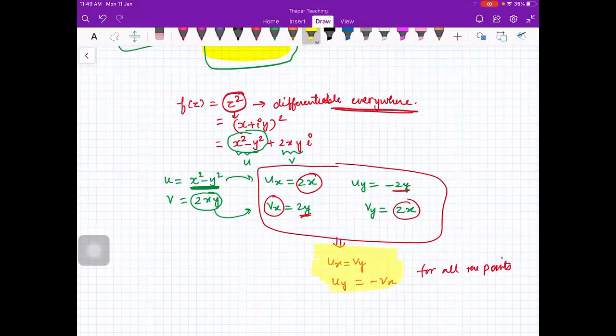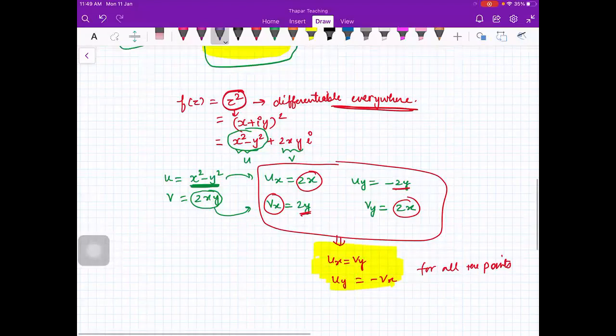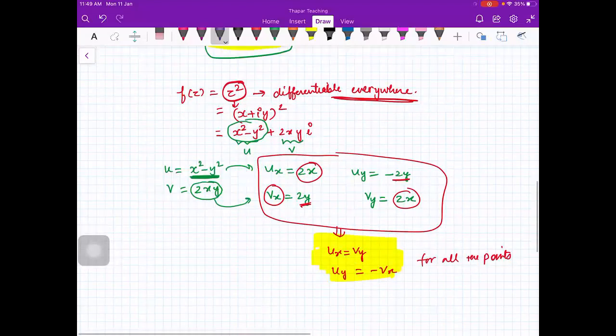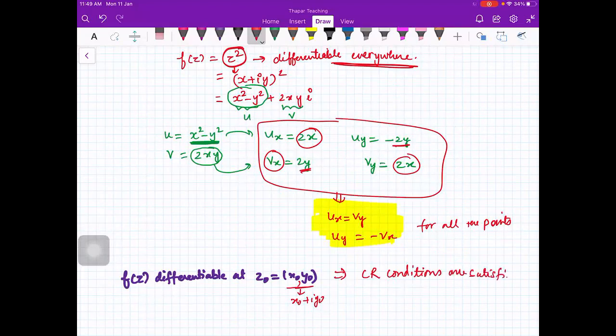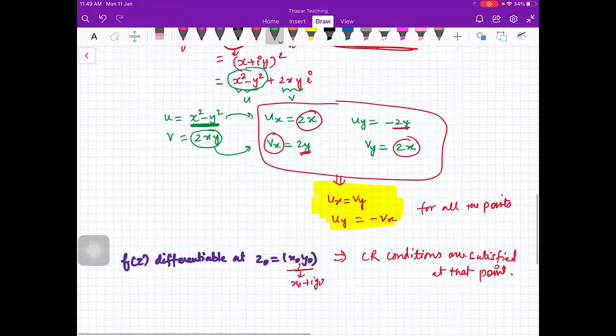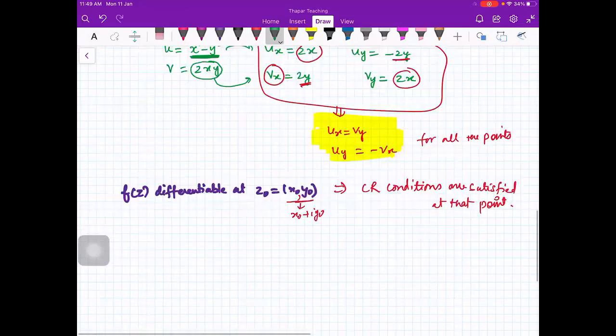Okay. So whenever a function f(z) is differentiable at z naught, which is x naught comma y naught, you understood, x naught comma y naught means we are talking about this point x naught plus iota y naught. This implies Cauchy-Riemann conditions are satisfied at that point. Is that thing clear? But converse is not true.